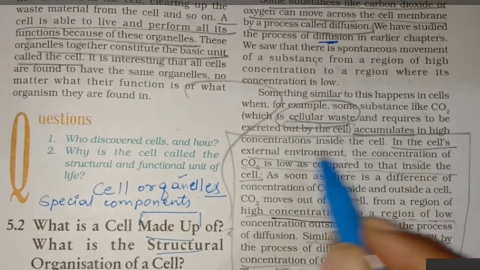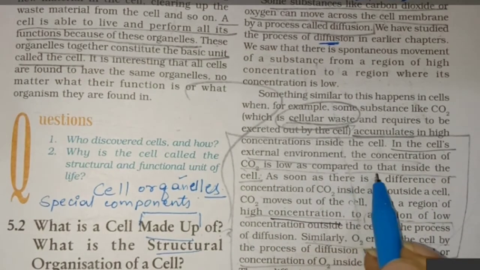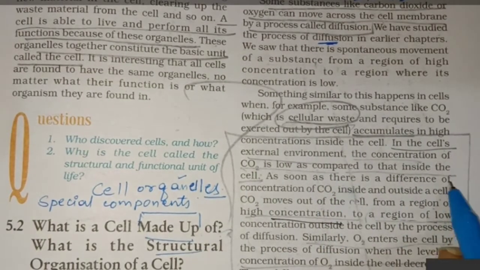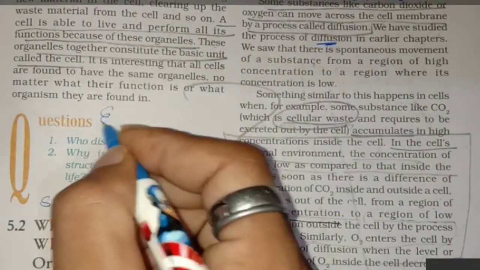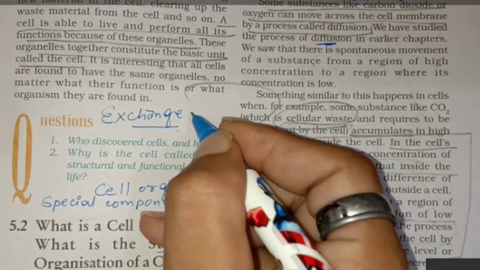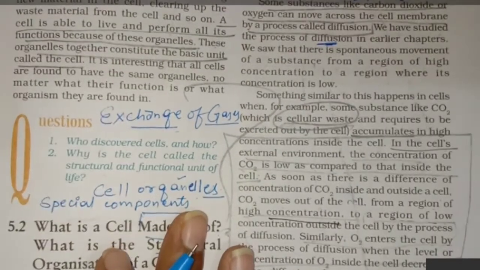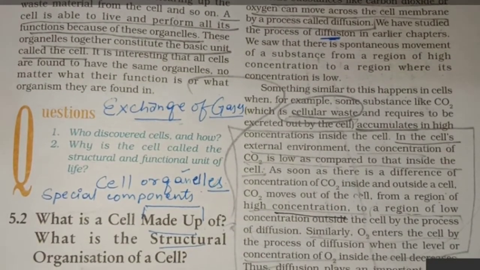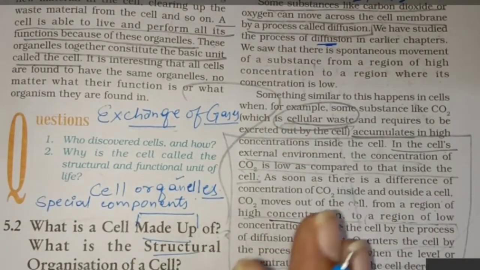In the cell's external environment, the concentration of carbon dioxide is low as compared to that of the inside of the cell. As soon as there is a difference of concentration, note down one thing, there will be exchange of gases. There will be exchange of gases only when there are differences in the concentration. अगर कंसंट्रेशन में डिफरेंस नहीं है, कंसंट्रेशन इक्वल है, तो गैसेस का एक्सचेंज नहीं होगा. There will be no exchange of gases.